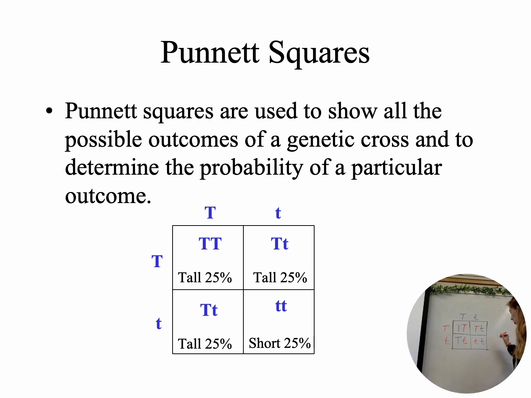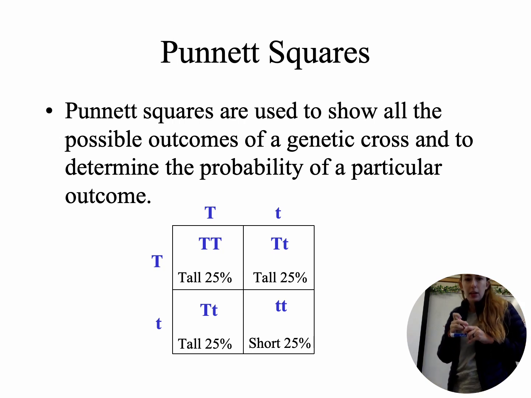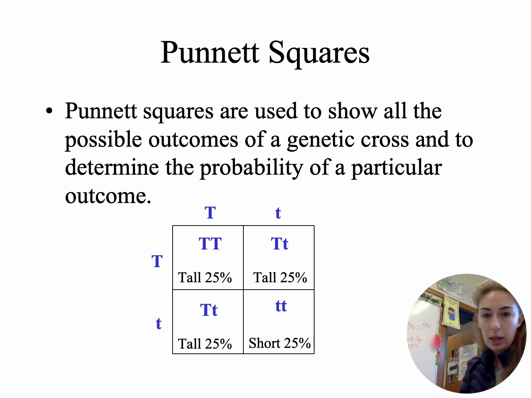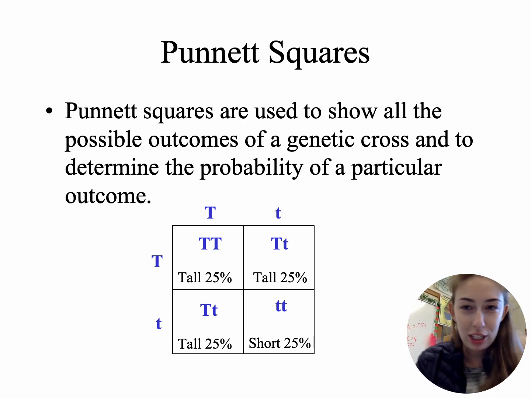So that means my short is going to be 1 out of 4. That equals 25%. My tall is 3 out of 4, which equals 75%. Okay? That's all we're doing. Okay? We're just adding those together.